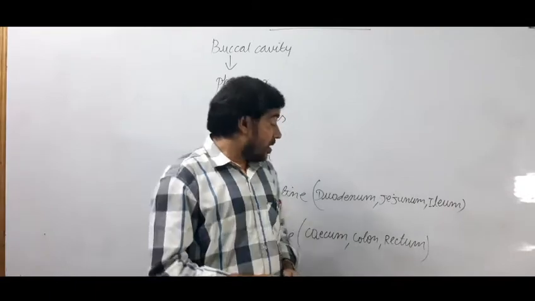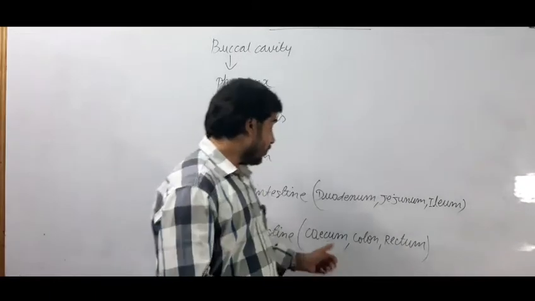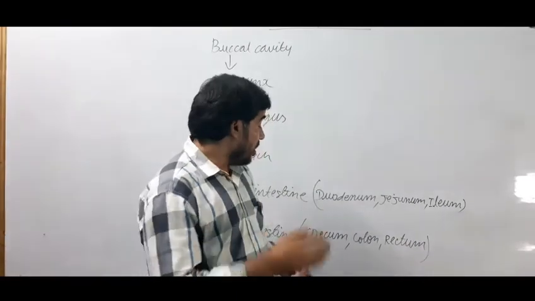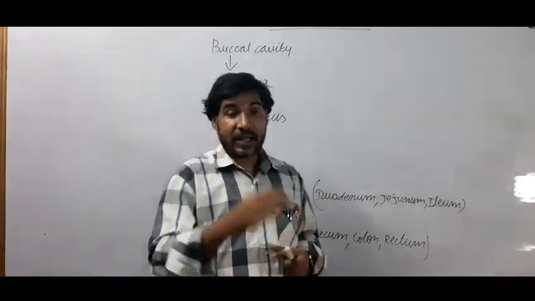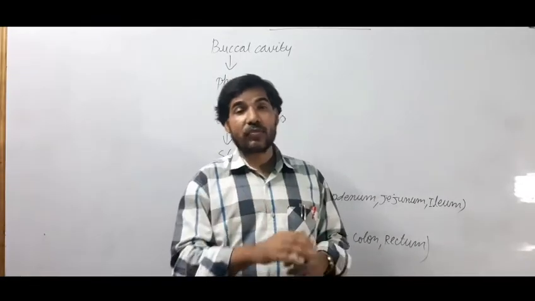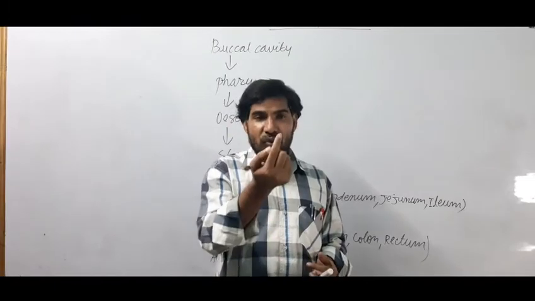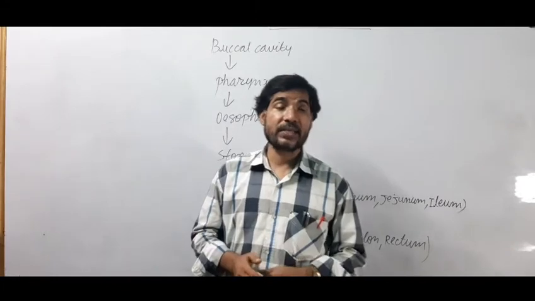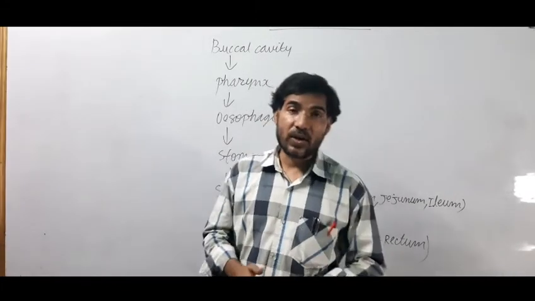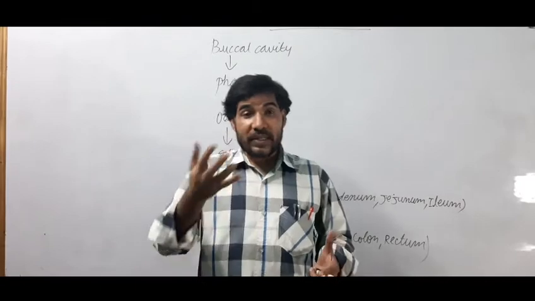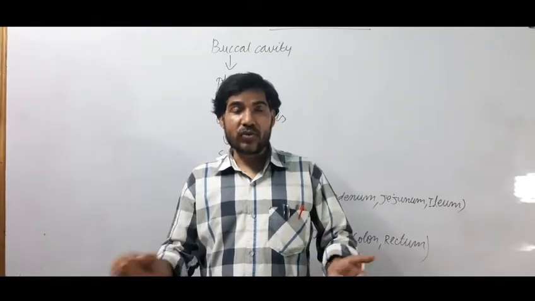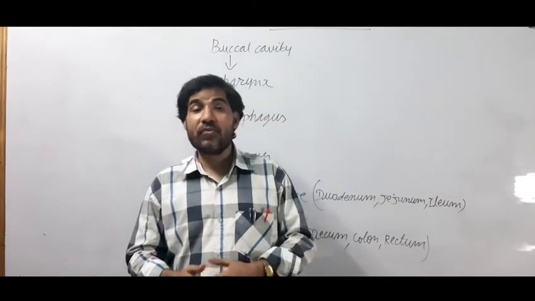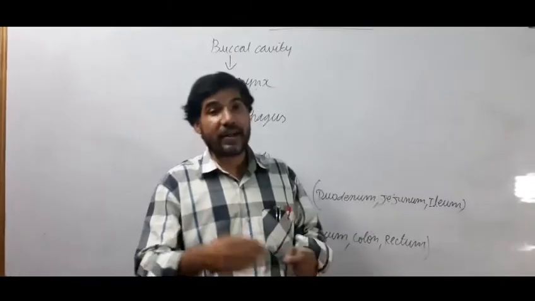Okay. The large intestine also has three parts: the first is called cecum, the second is called colon, and the third is called rectum. And you should know that the small intestine is connected to the cecum part of the large intestine, and from the cecum a muscular structure is connected, called the vermiform appendix. This vermiform appendix is called a vestigial organ. What is a vestigial organ? Some organs are present in our body but do not perform any function. Those organs are called vestigial organs, and the vermiform appendix is one of them.